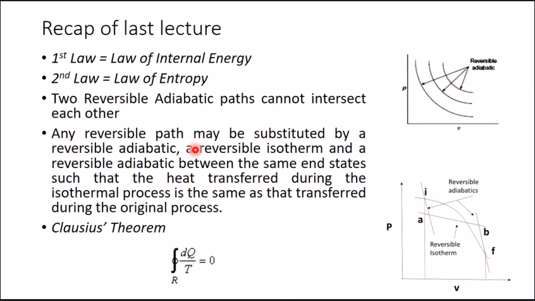And for any reversible path, suppose IF is a reversible path, it may be substituted by a reversible adiabatic IA, a reversible isotherm AB, and a reversible adiabatic BF between the same end states I and F, such that the heat transfer during the isothermal process AB is the same as the heat transfer during the original process I to F. Using these two concepts, we learned about Clausius theorem, and we get the equation from Clausius theorem: cyclic integral of dq by T for a reversible cycle is 0.